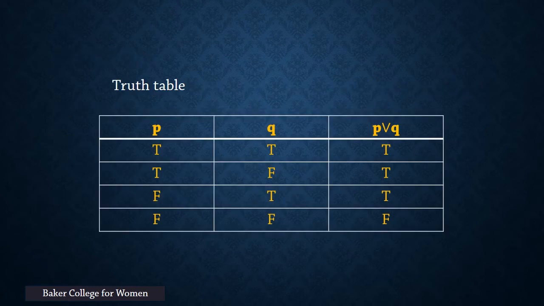This is the truth table for the disjunction of P and Q. P or Q is true if at least one proposition is true and is false if both propositions are false.